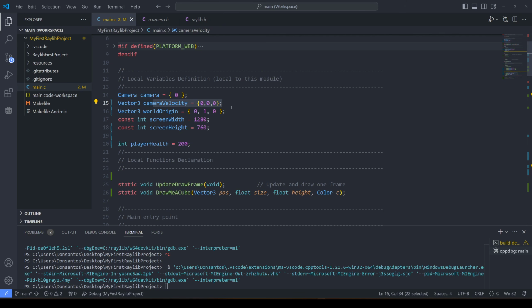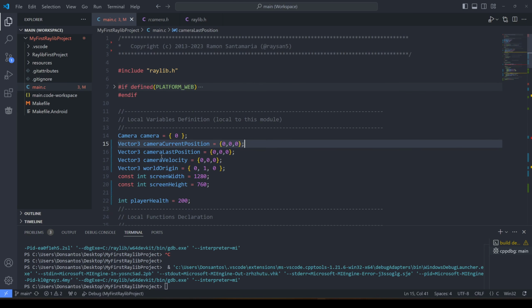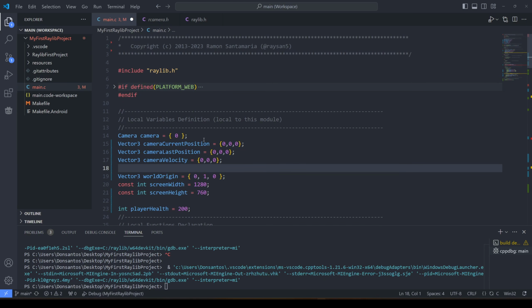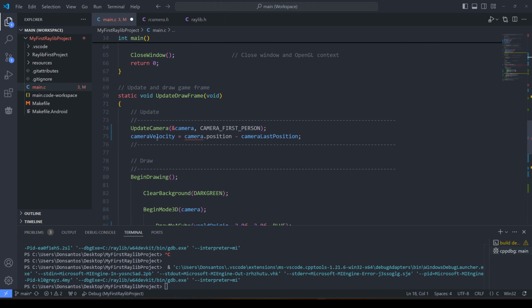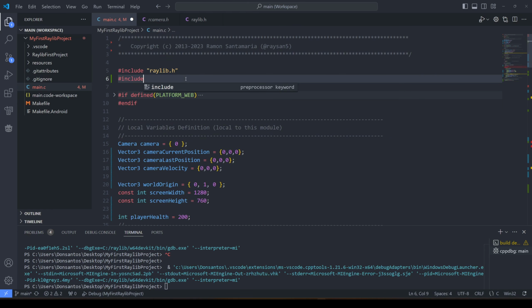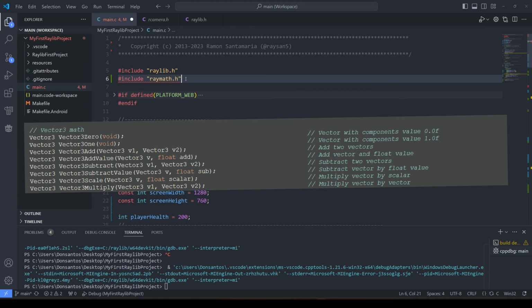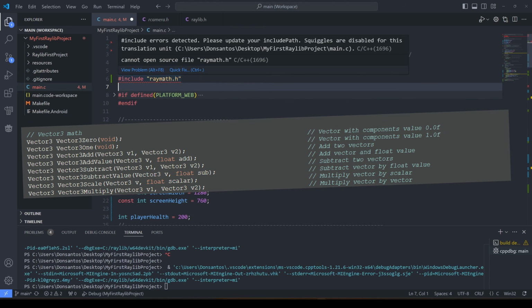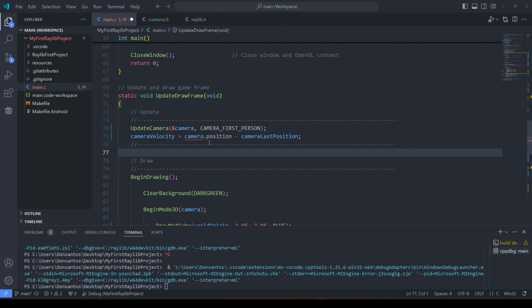This should be as simple as comparing our current position against our last known position from the frame before. So I create a vector 3, camera velocity, and the camera position. Now every frame I set the velocity to our position minus our last position. I also decide to include raymath here, as it has some useful shorthands for writing vectors, such as vector 3 0 and vector 3 1. I end up not using those much, but they are handy.